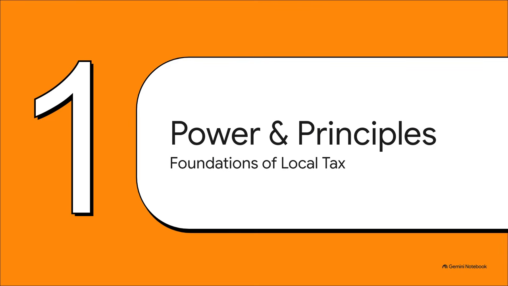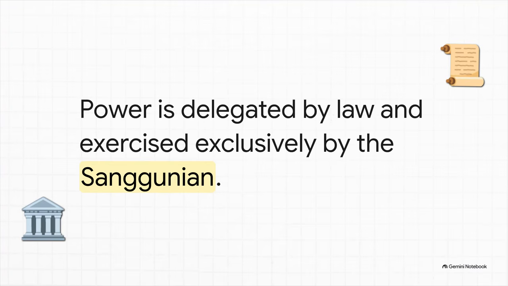All right, opening up folder number 1, Power and Fundamental Principles. Before we can even calculate a single peso of tax, we really need to understand where local government units, or LGUs, actually get their power to take our money. Here's the thing. They do not have inherent power to tax. It's a delegated power. It comes directly from the Constitution and Republic Act 7160, which you probably know as the Local Government Code of 1991. But hey, here is the highly testable keyword I need you to mentally highlight right this second. Sanggunian. The power to impose a tax, fee, or charge is exercised exclusively by the Sanggunian, the local legislative council. Not the mayor, not the governor, the Sanggunian. They do it through an appropriate tax ordinance. Do not let the examiners trick you on that one.